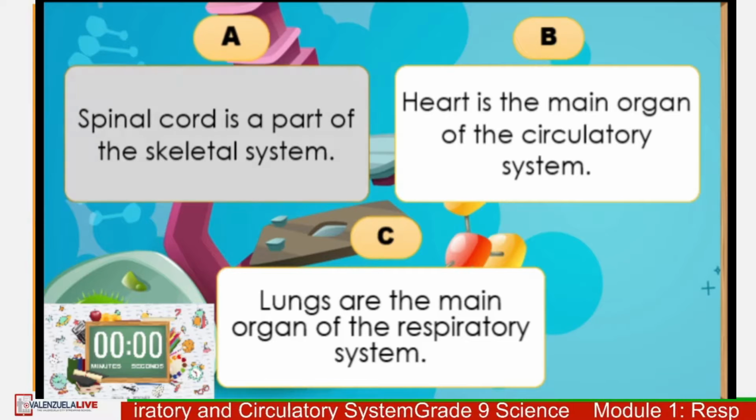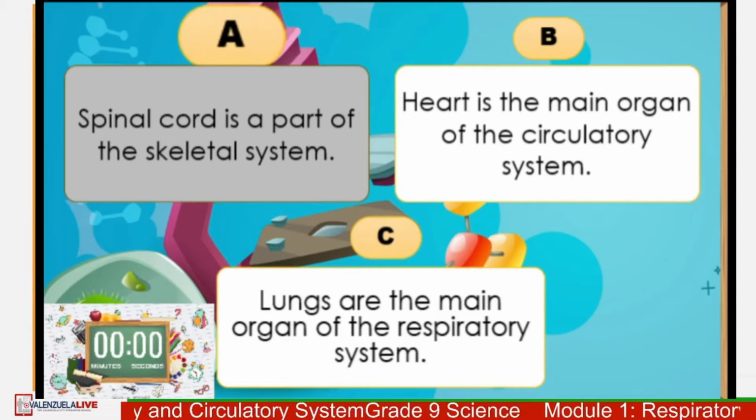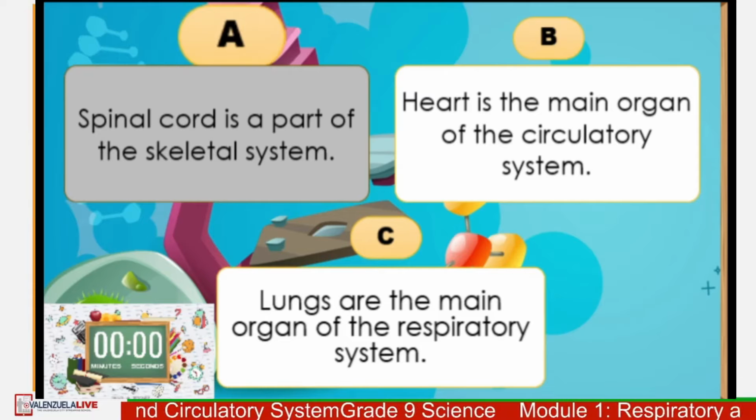The answer is A. Spinal cord is a part of the nervous system and not the skeletal system. Did you get all the answers correct?